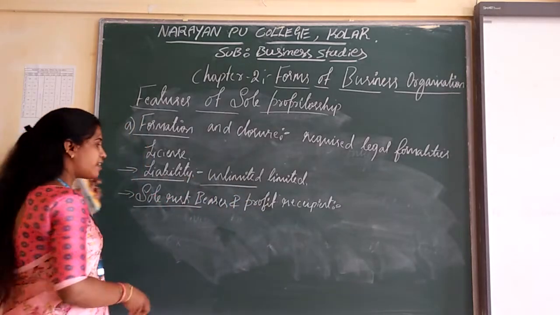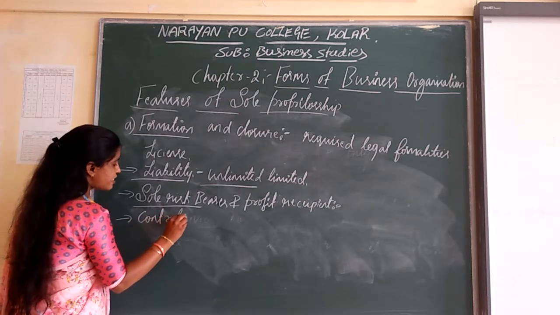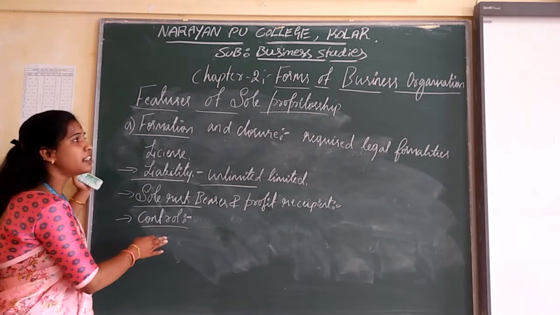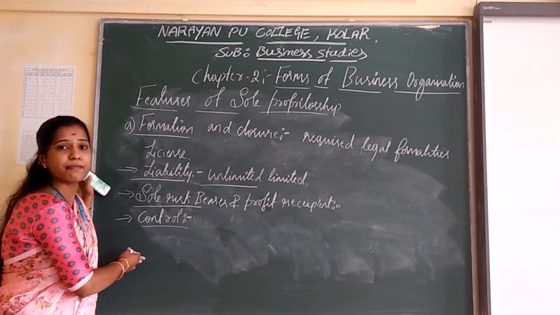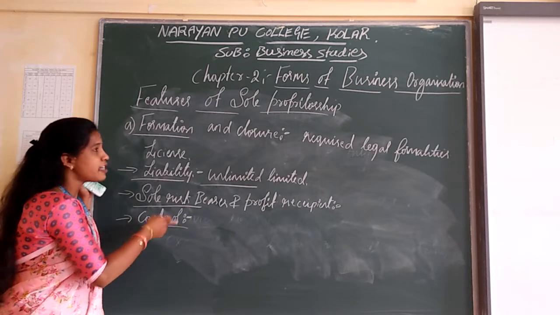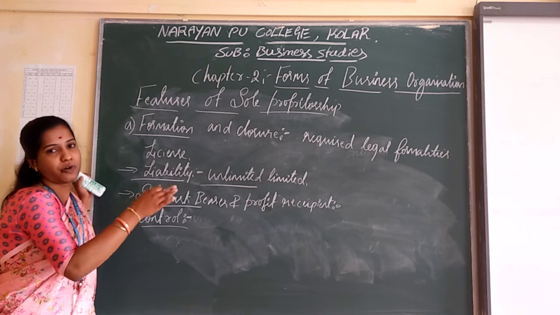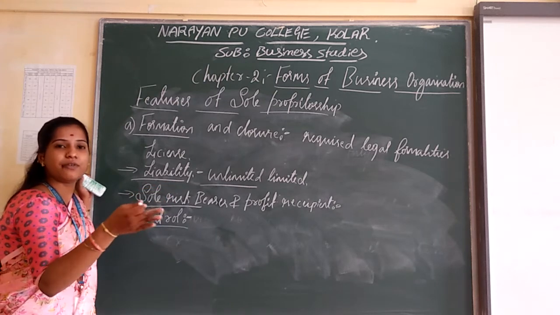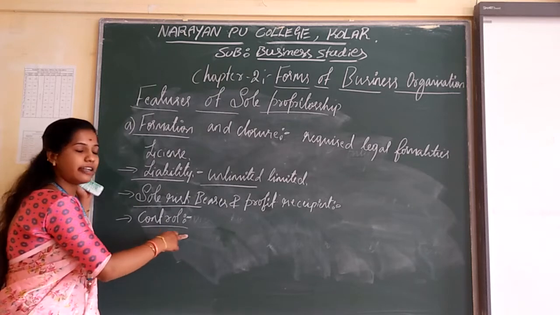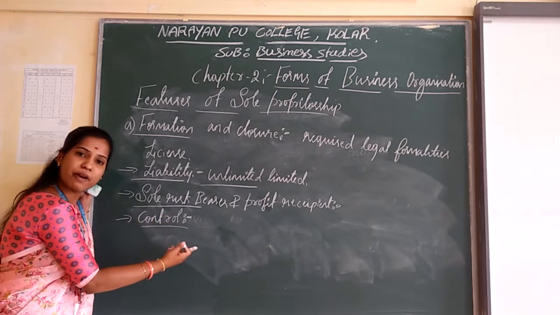Understand? And the next point is control. Control means who is going to control this sole proprietorship. The single owner, the sole proprietor, is going to control it, and he won't allow any third person to interfere.